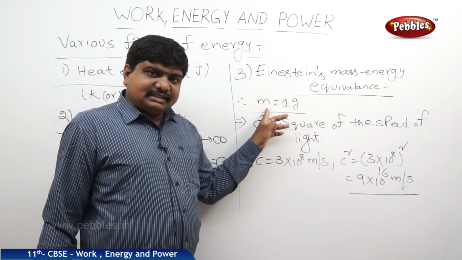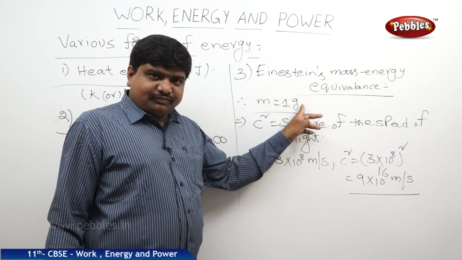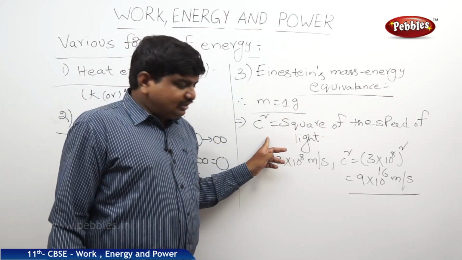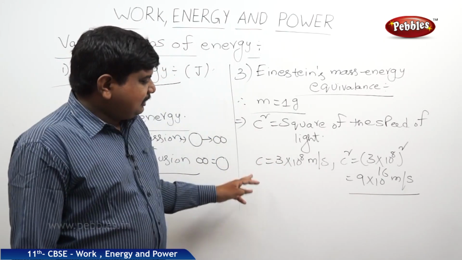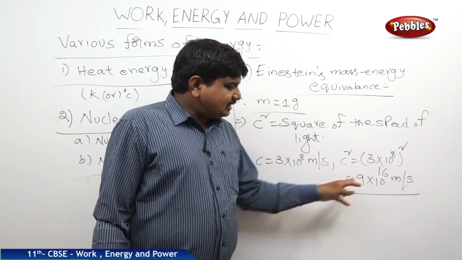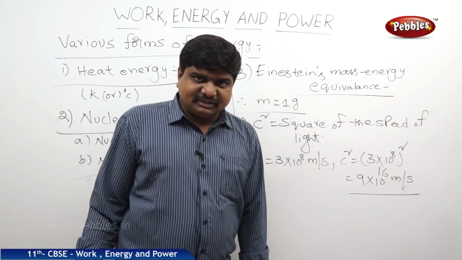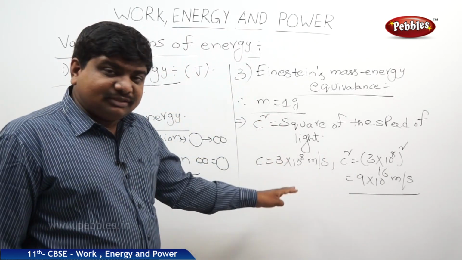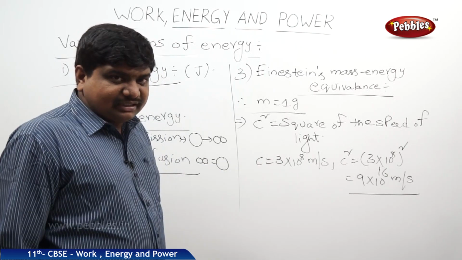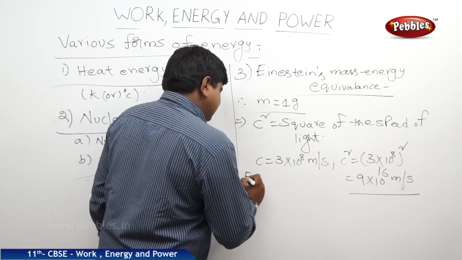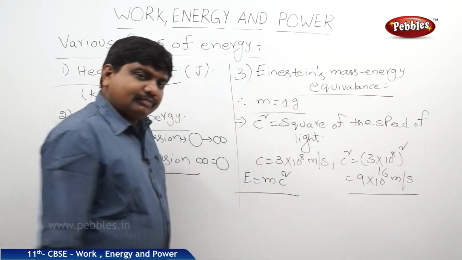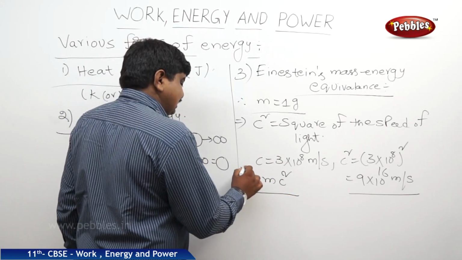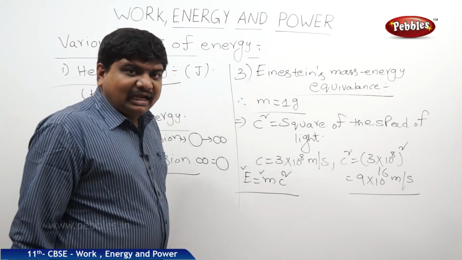If there is a mass of 1 gram moving with the square of the speed of light, where (3 into 10 to the power of 8) whole squared is nothing but 9 into 10 to the power of 16 meters squared per second squared, then it is possible to produce an enormous amount of energy. That means energy is equal to mc squared. This is the relationship between energy and mass proposed by Einstein.